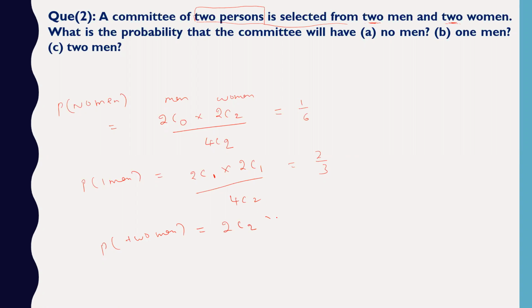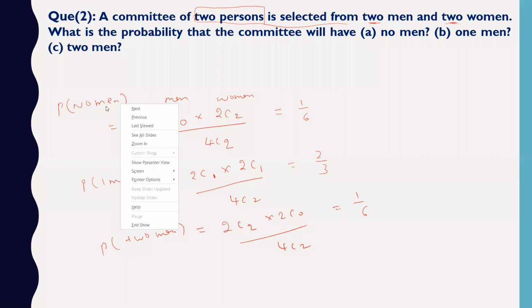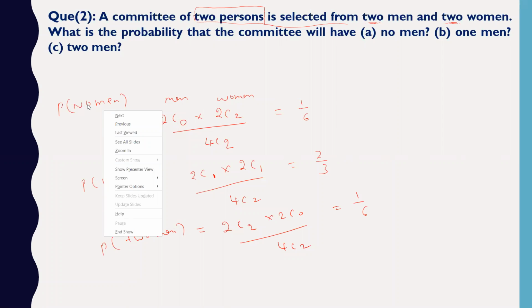So 2 men and there will be no woman out of 4. So that will be equal to again 1 by 6. So that's directly you can do it. Right? So anything else in this? Any doubt? Let me know.